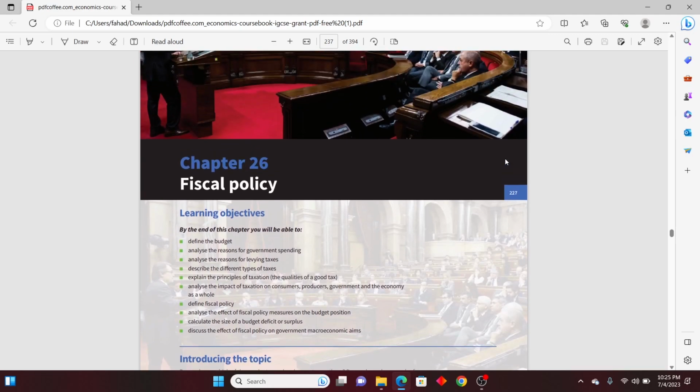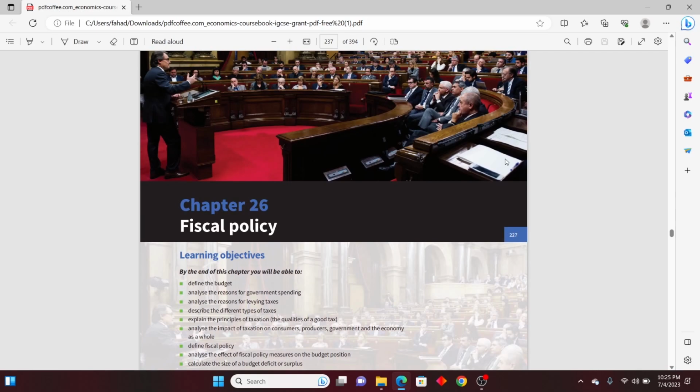Fiscal policy is one of the most difficult topics, one of the most discussed topics by the students, and it's a very technical topic because this is a portion of macroeconomics, and it's very important to answer correctly for macroeconomics in the past paper questions.